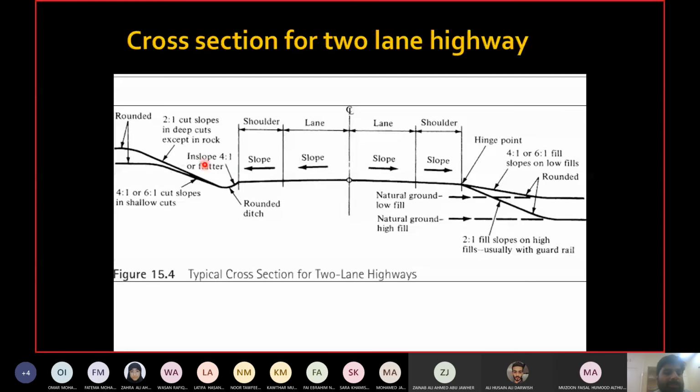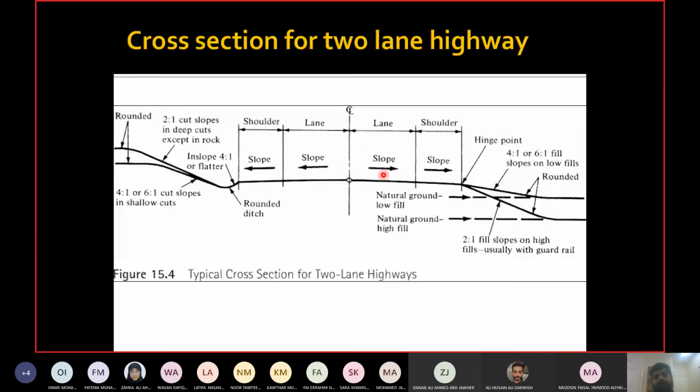Then you can see the side slopes are mentioned here, 2:1, 4:1. These side slopes are taken according to the height of the cut or the height of the fill. If the height of cut or fill is higher, is more, then you will take a steep slope, 2:1. If it is less, then you will take a flatter slope, which is 4:1. I will show you the standards later on. Basically, the value of the embankment slope or the side slope depends upon the difference between the road level and the ground level, the height of cut or fill.